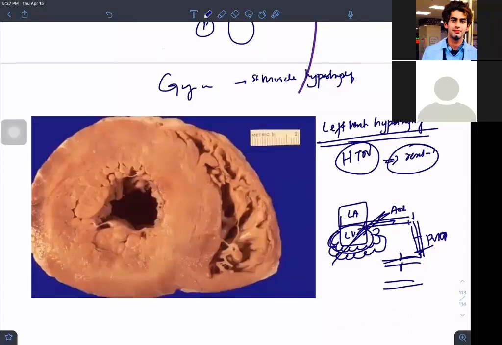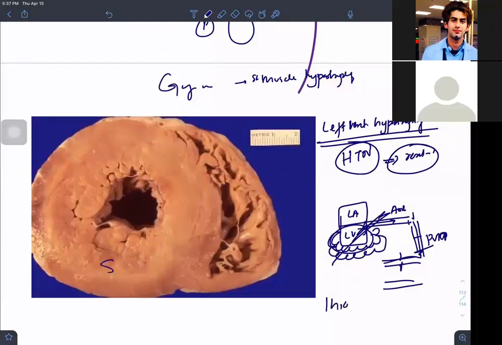So ventricular hypertrophy, what will happen? The ventricle will show changes. Once you have more resistance, the genetic expression gets increased. Of what? The sarcomeres will increase the transcription. They will increase the genetic expression of what? Of the proteins making these muscles thicker.